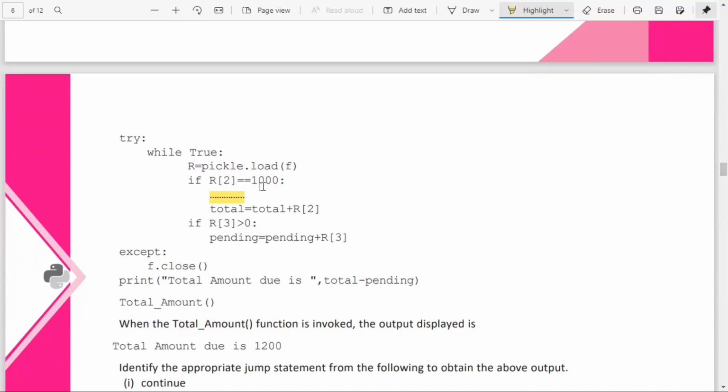If R of 2 is equal to 1000, the first value is 1000. Since I gave pass, it will move on to the next statement. So total equal to total plus R of 2, that is 0 plus 1000, so total will be 1000.